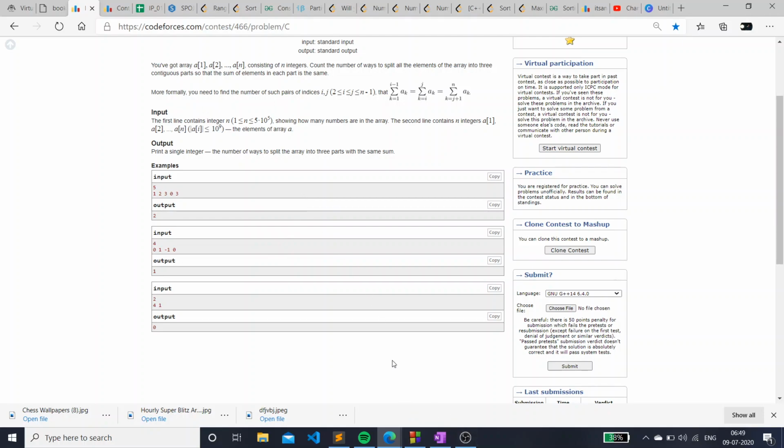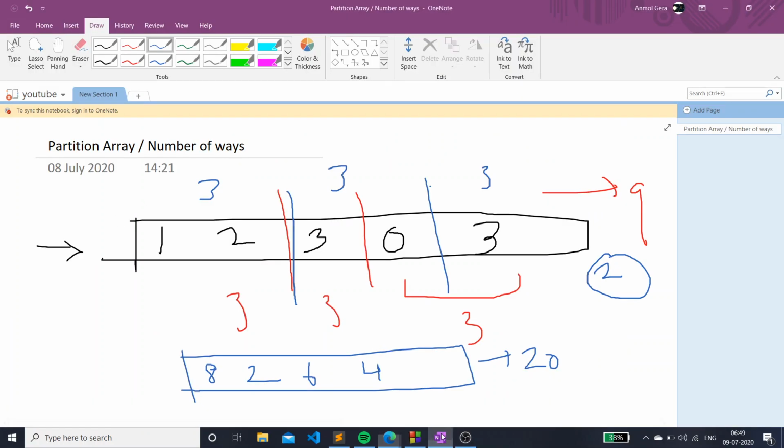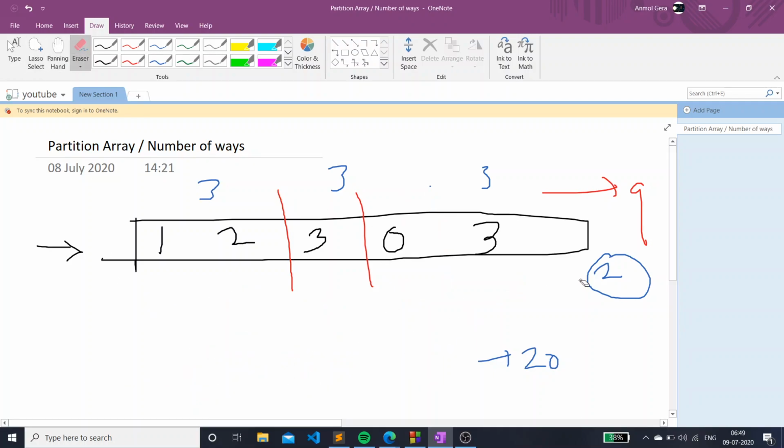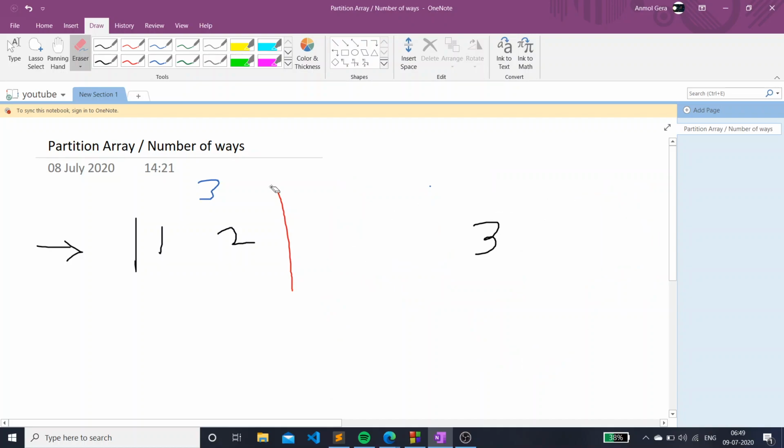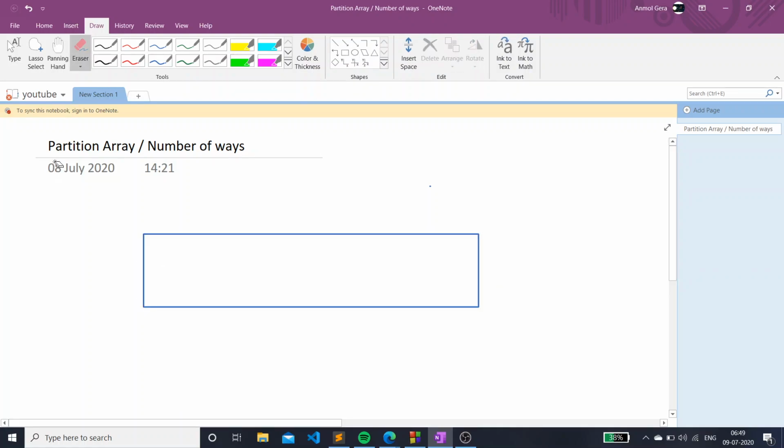Now the question becomes interesting when the sum is divisible by 3. In a case like this, 1 2 3 0 3, the sum is 9, which is completely divisible by 3. So now we have to think what we can do to calculate this. Okay, so one interesting approach I've seen while doing these kinds of questions is that we don't really have to think about the third partition.